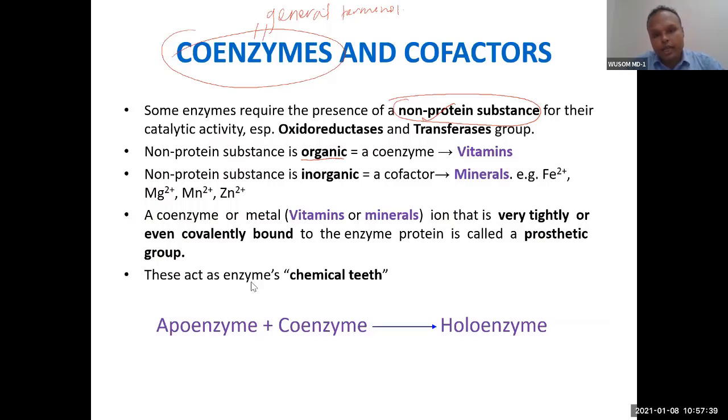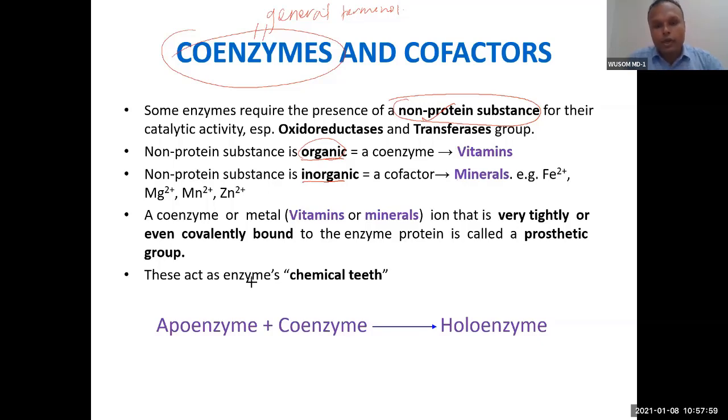When we specifically call it coenzyme, it is an organic compound. But in the general term, you can call both vitamins and minerals coenzymes.